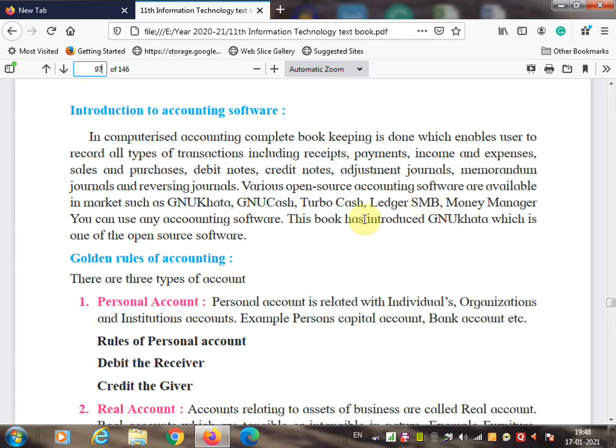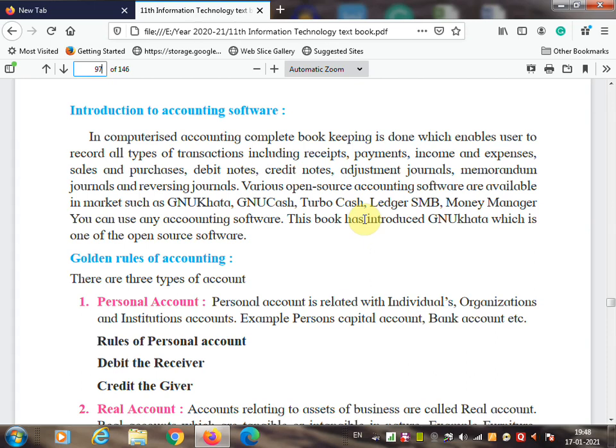My dear students, you are commerce students and you are learning accounts. But until now, you have been making manual entries in the ledger book. If you learn accounting software, you will do all the ledger entries in an application, and for that you need accounting package software, and that package software's name is GNU Khata.